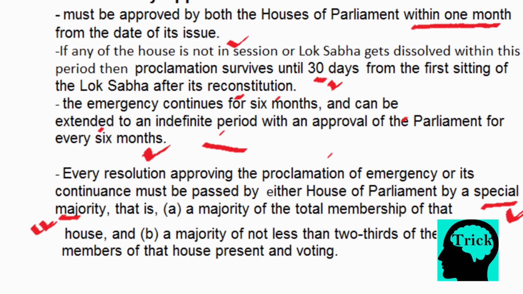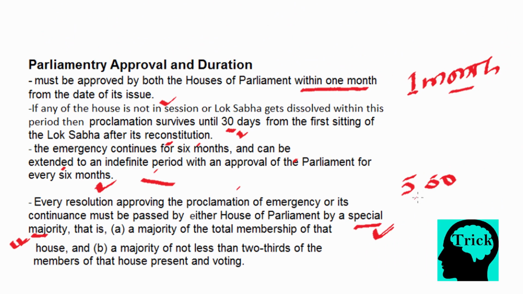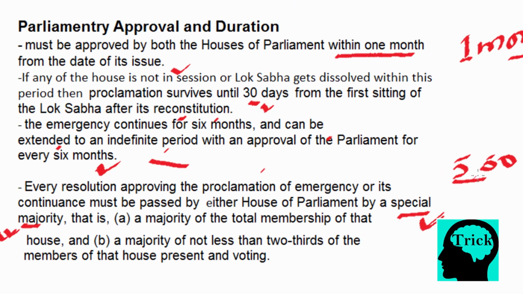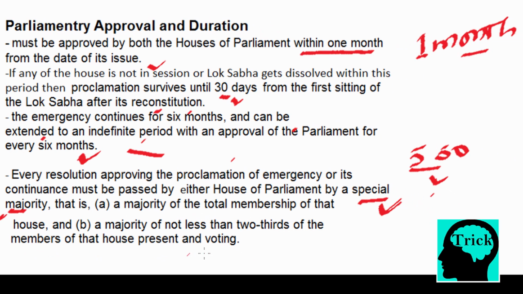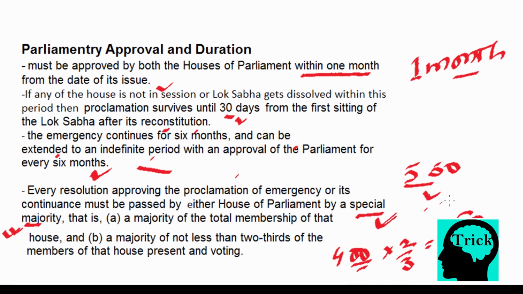For example, if in Lok Sabha the total membership is 550, then the majority of this 550 means 50% plus one of this number. The second requirement is a majority of not less than 2/3 of the members of that house present and voting. For example, 400 members are present. So 2/3 of this 400 should vote in favor of that proclamation of emergency, and that number must be equal to the majority of the total membership of that house.